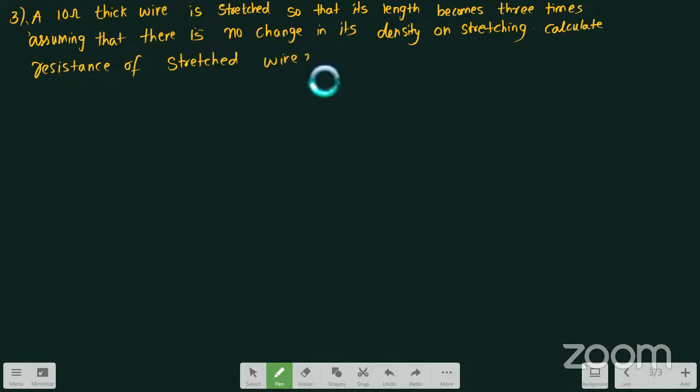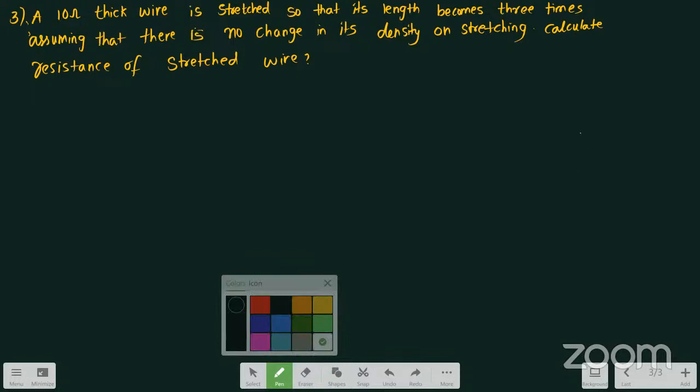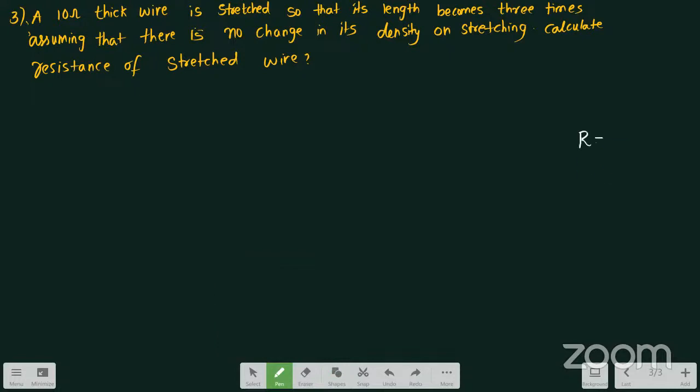So don't confuse this question with the general resistance question. For a general resistance question, what is the formula we'll be writing? R is equal to rho L by A. For general resistance, we'll be writing the formula as R is equal to rho L divided by A.